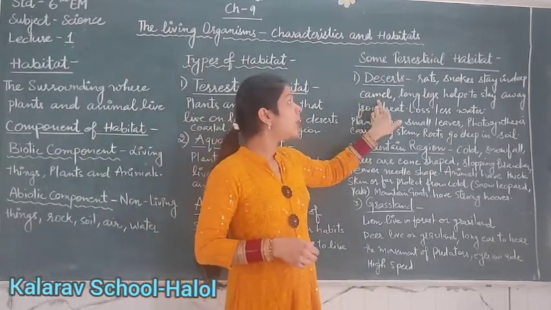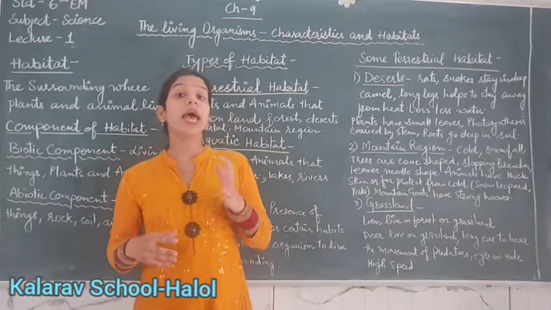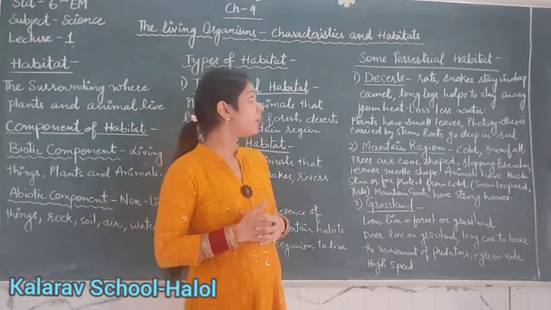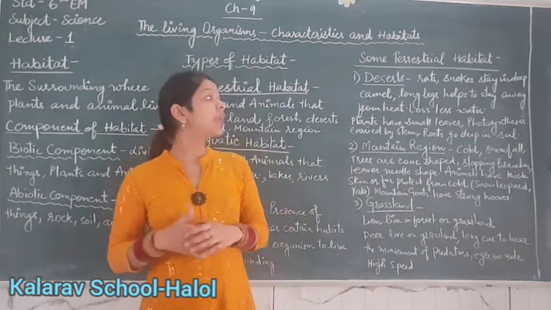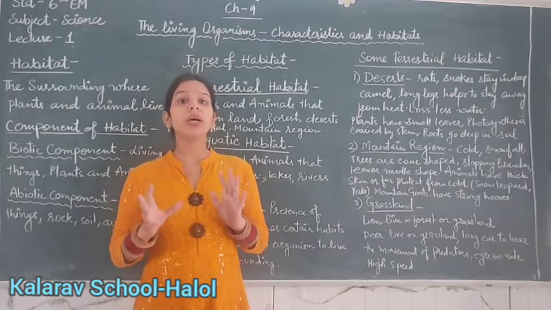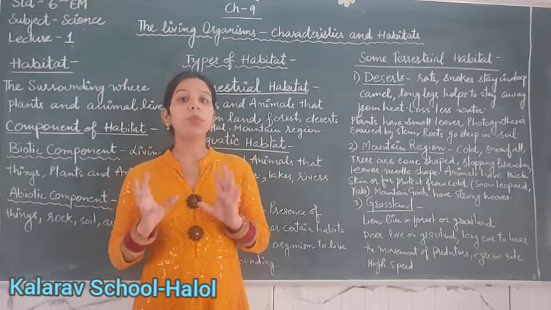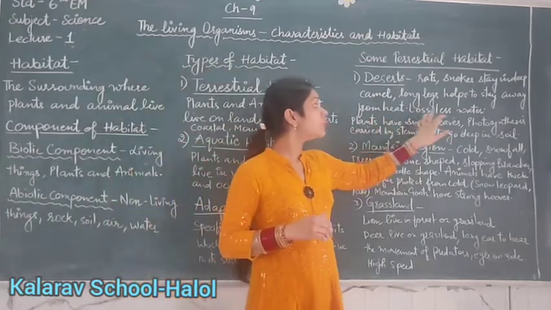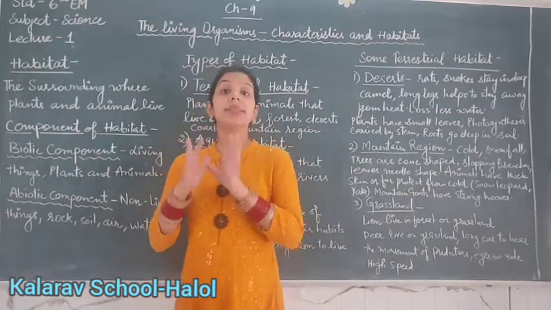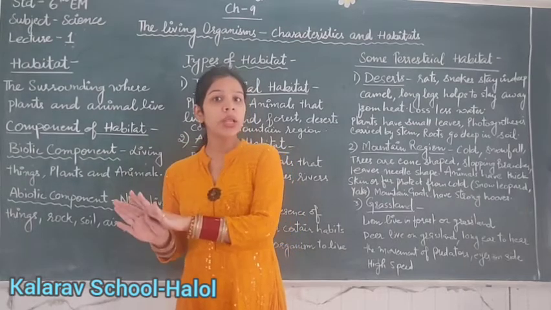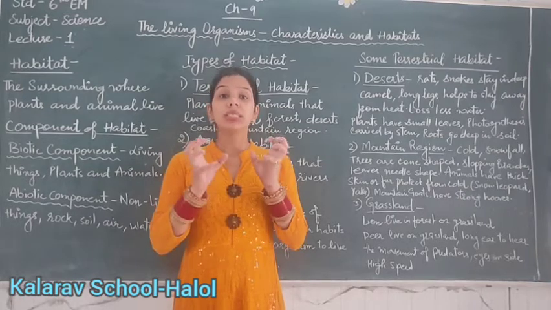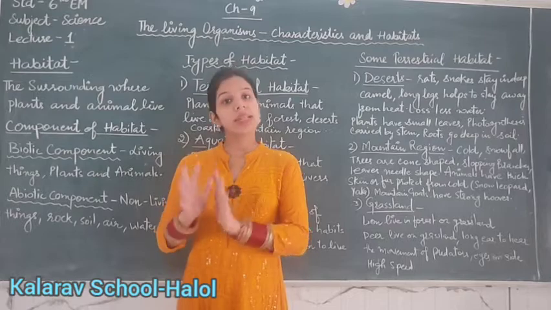Next is the camel. Camel has long legs which help them stay away from the heat coming out from the sand. Camel has a lot of features, like it loses less water. In the desert area, water conditions are very poor, so that's why they lose less water. In dry conditions, there is less excretion of urine and sweating. In this way, the camel saves water.